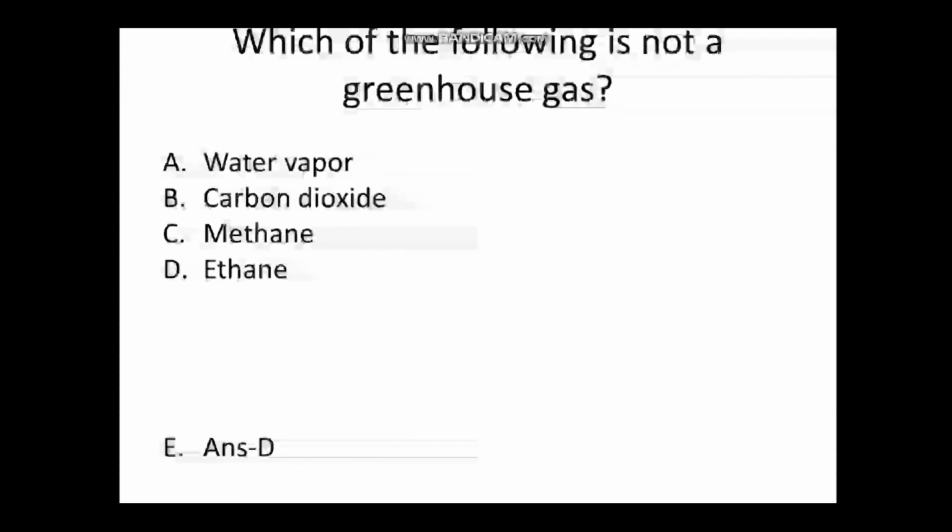Which of the following is not greenhouse gas? First option is water vapor, second is carbon dioxide, third is methane, and fourth is ethane. And the answer is D, that is ethane.